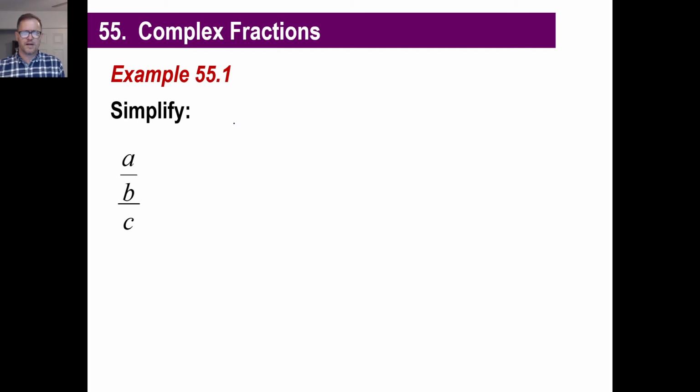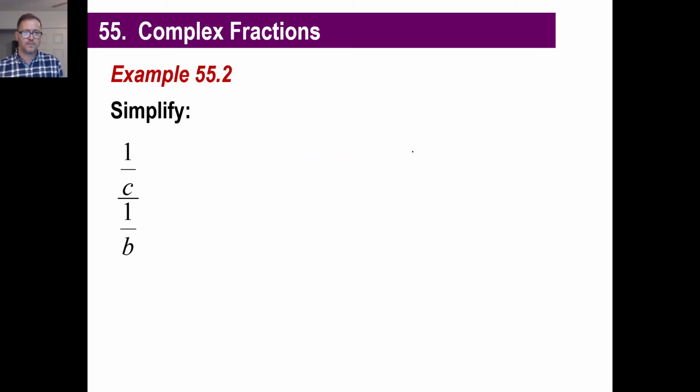Some of these in your book you might be a little confused about which is the big fraction bar. Here, I'll try to make it bigger for you so it's a little clearer. Okay, so that's your problem. So you have a over b divided by c. And again, don't forget, you can always put c over 1 if you want to, or put fractions over 1 to make it easier to piddle with. But it's the same thing you always do. So we got an a over b. If you divide a fraction, that means you take the second fraction and you flip it, 1 over c. And you multiply it, boom, like that, and a times 1, and that's bc. There we go, and we just did one just like that.